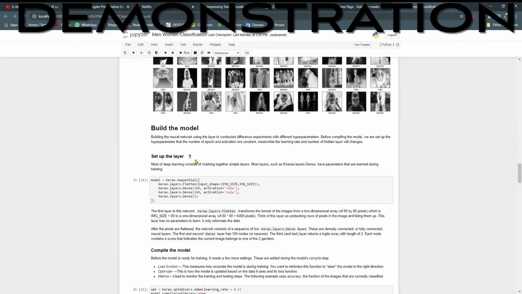Then we build the model by setting up the layers with Keras Sequential, Keras layers Flatten, and Keras layers Dense. In Keras layers Flatten, this is the input for our data. For Keras layers Dense, we have two hidden layers, which is our changed hyperparameter. For the neurons, we have 100 neurons, which is our constant hyperparameter, as well as the activation function, where we use the ReLU function. This is also our constant hyperparameter. And the last Keras layers Dense is our output, where we only have two outputs, which are man and woman.